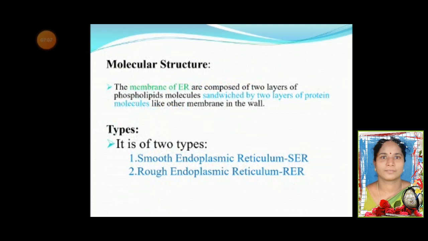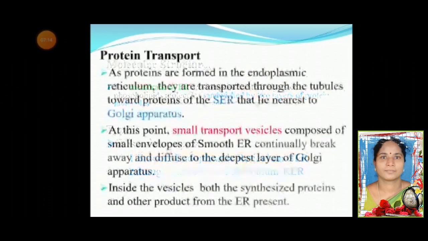Molecular structure: it is composed of two layers of phospholipid molecules sandwiched by two layers of protein molecules, like other membranes in the cell. Protein transport: as proteins are formed in the endoplasmic reticulum, they are transported through the tubules toward the portion of the SER that lies nearest to the Golgi apparatus. At this point, small transport vesicles composed of small envelopes of smooth ER continuously break away and diffuse to the deepest layer of the Golgi apparatus. Inside the vesicles, both the synthesized proteins and other products from the ER are present.